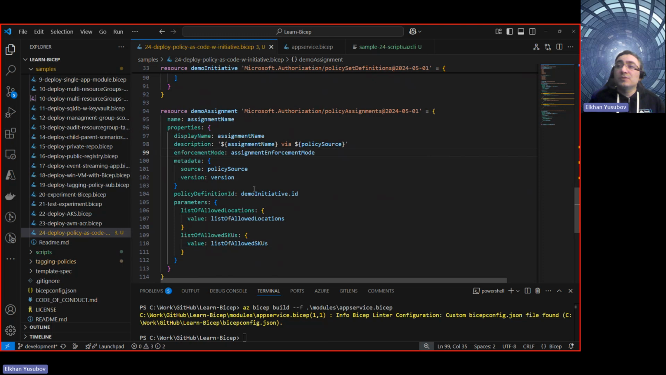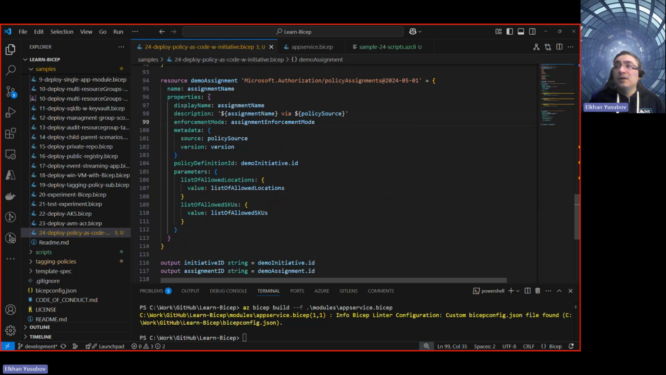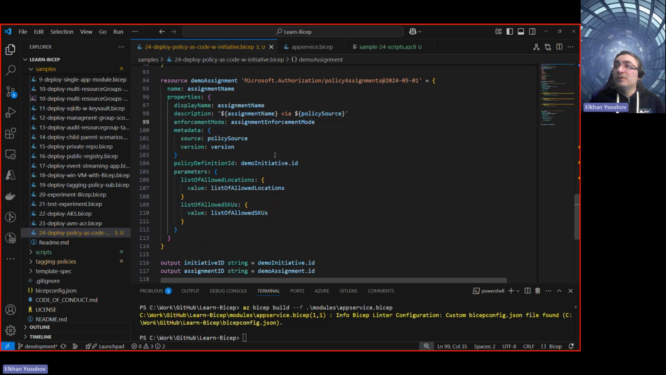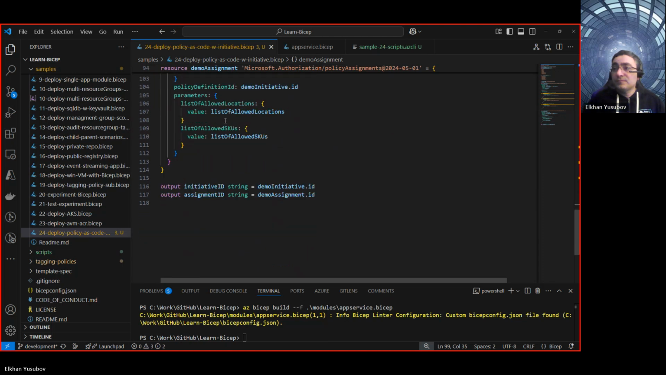We define the source and version of this assignment, and then we define the initiative ID for the policy definition ID, and then we define the parameters themselves to be applied in our assignment. And we are going to look into that. And then as an output of this deployment, we have initiative ID and assignment ID coming from those two resources.